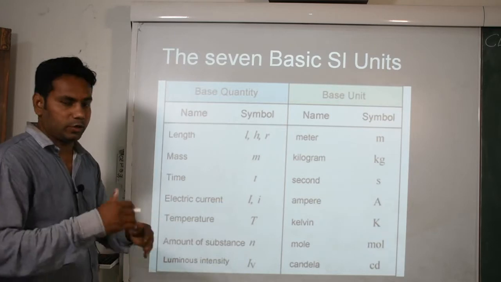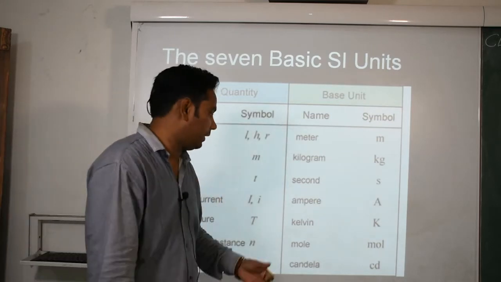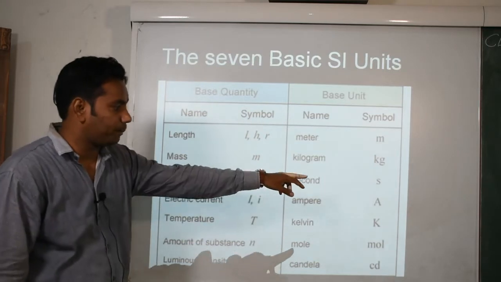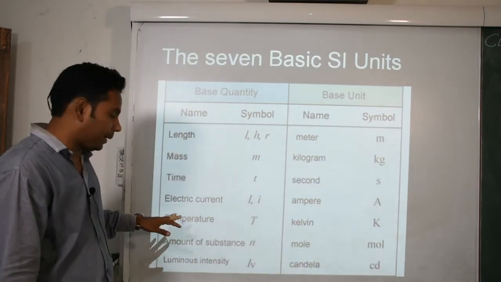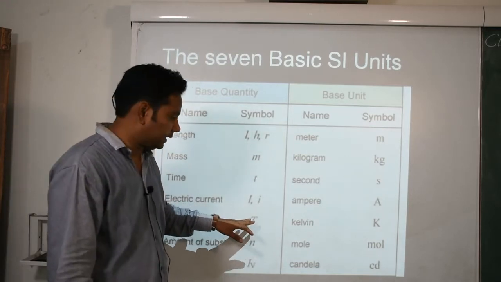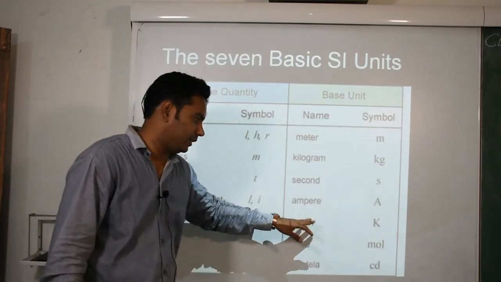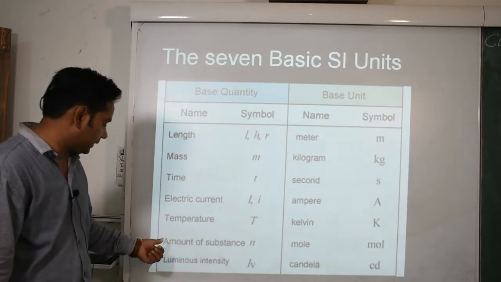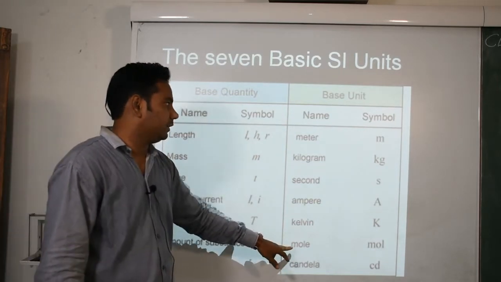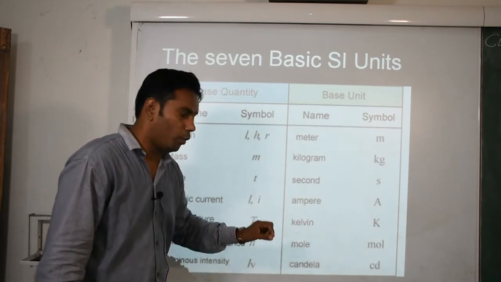Electric current is denoted by capital I, and its SI unit is ampere, denoted by A. Then temperature is denoted by T and its unit is Kelvin, shown by capital K. Amount of substance, its symbol is n and its SI unit is mole.